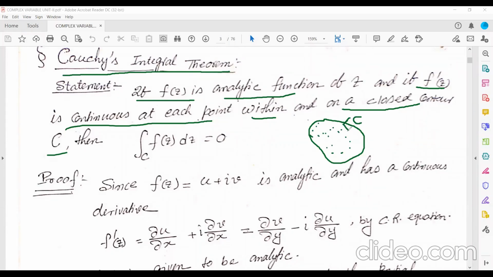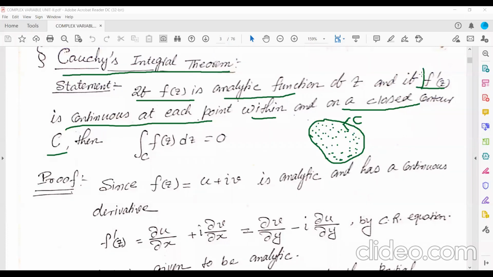Analytic functions of z over this region, and the function f'(z) is continuous at each and every point within and on the region. What do you mean by on the region? That means on this boundary line. There are points on the boundary, and there are points inside the region.